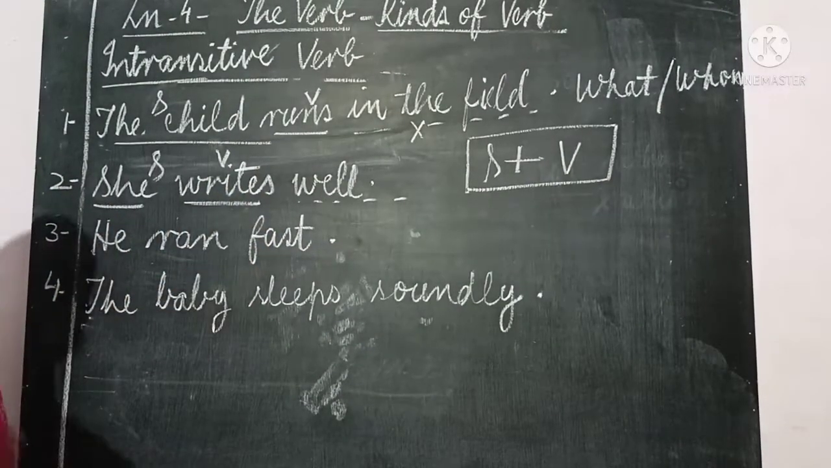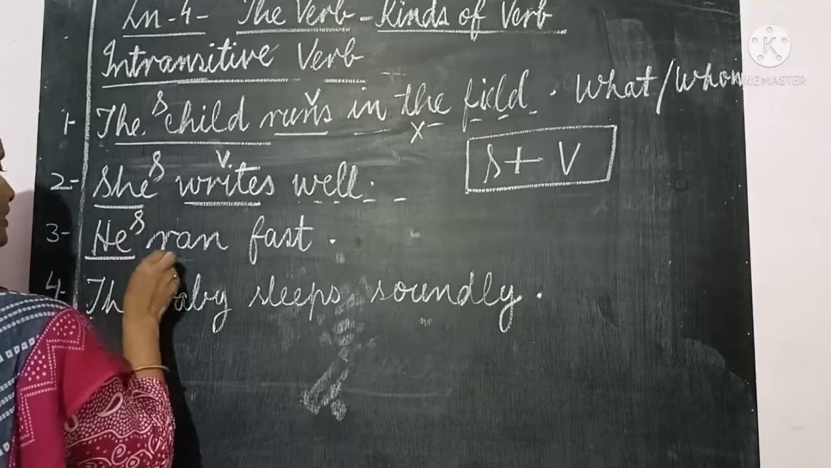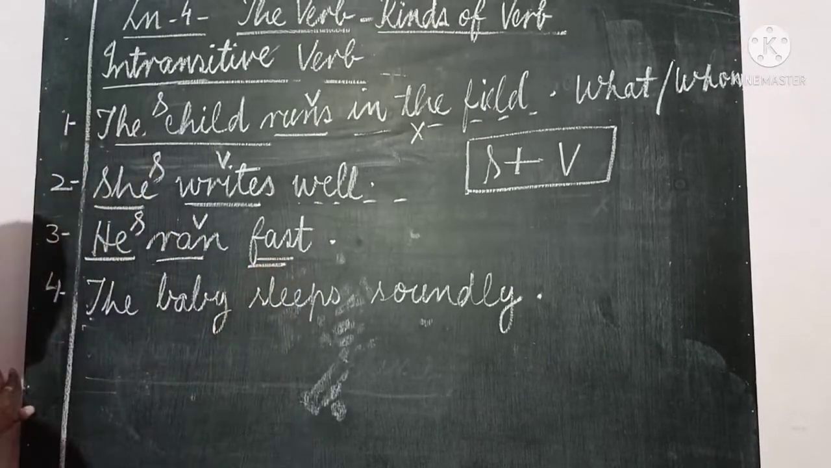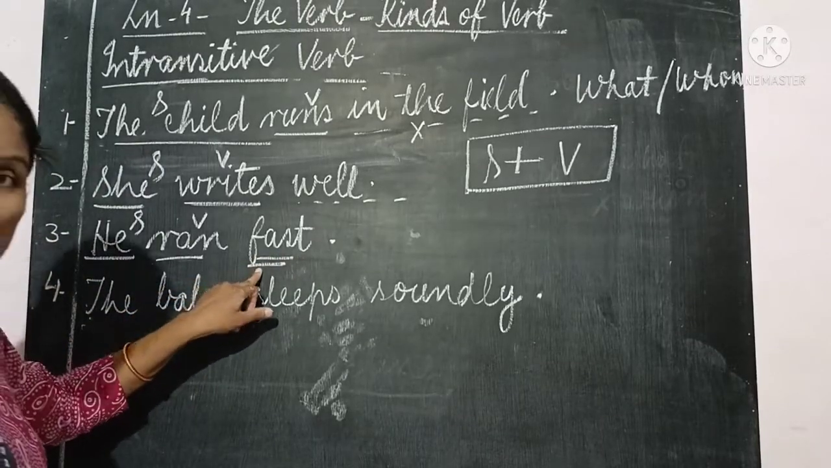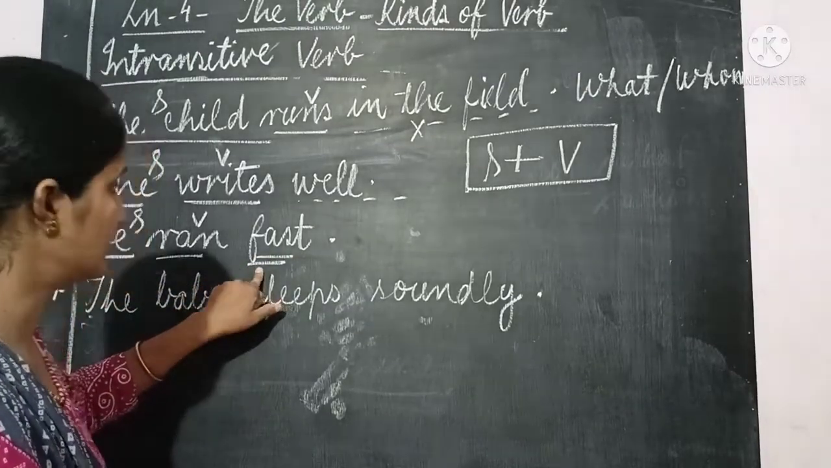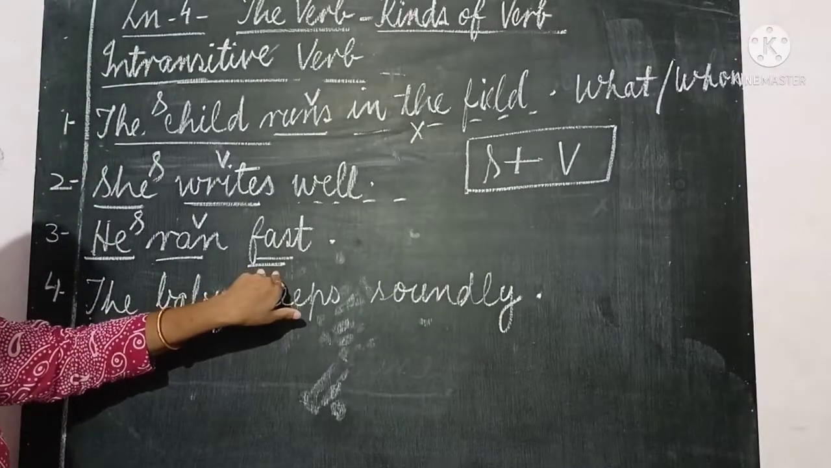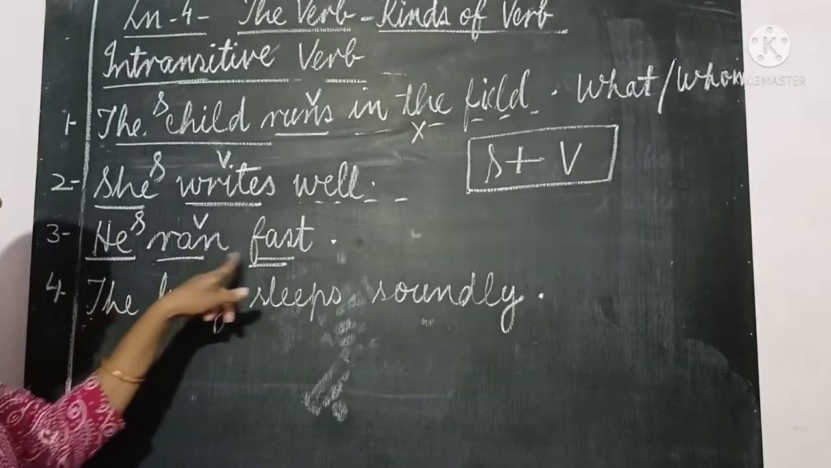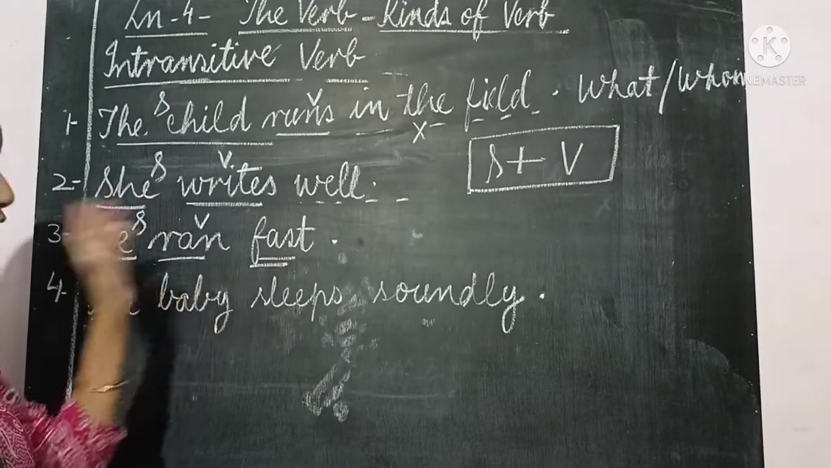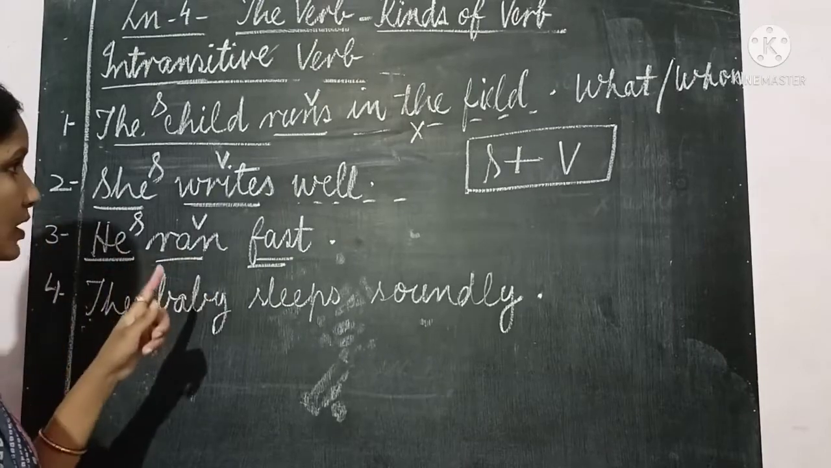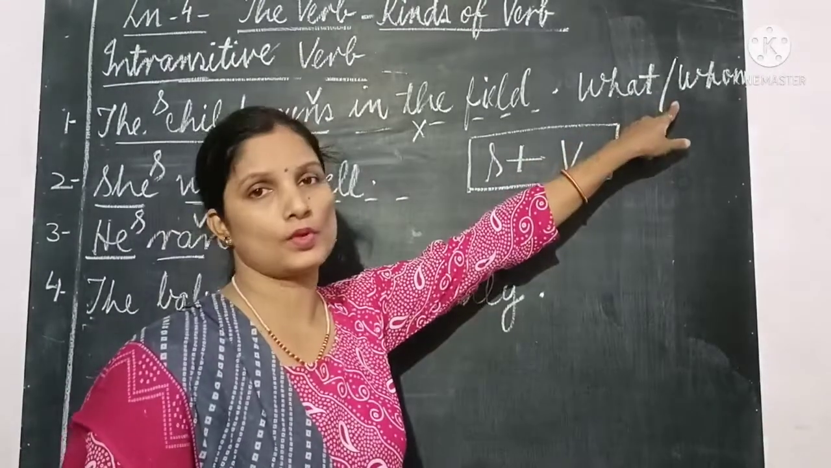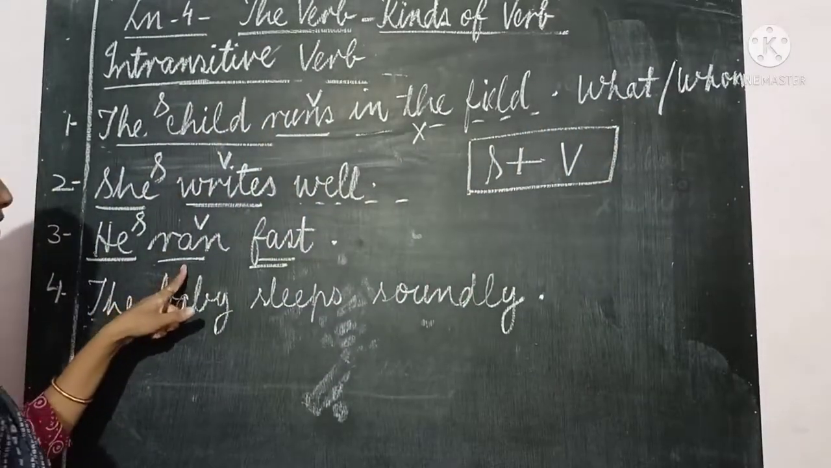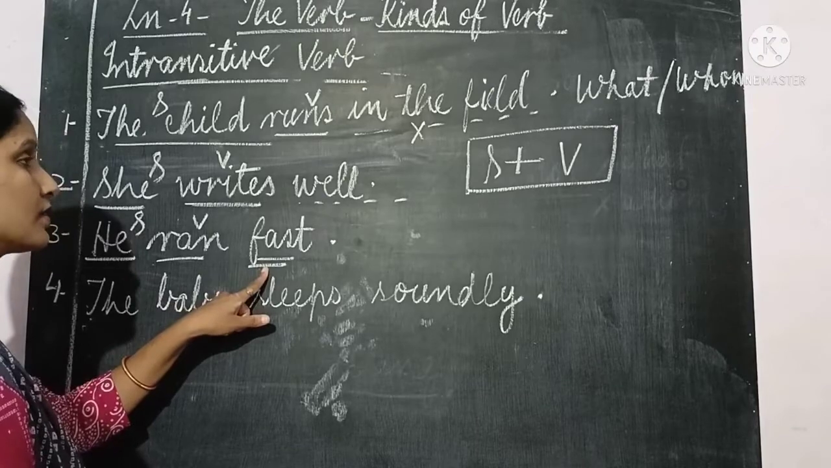He ran fast. Here also the subject is he, ran is the verb, and the next word is fast. But of course this is not an object. Why? An object must be a noun or pronoun, and fast is not a noun or pronoun. Fast is an adverb. Ran how? Fast. We get the answer using the question how. But we have to ask the question what or whom to know the object. Other questions we don't have to use. So this is an adverb, not an object.